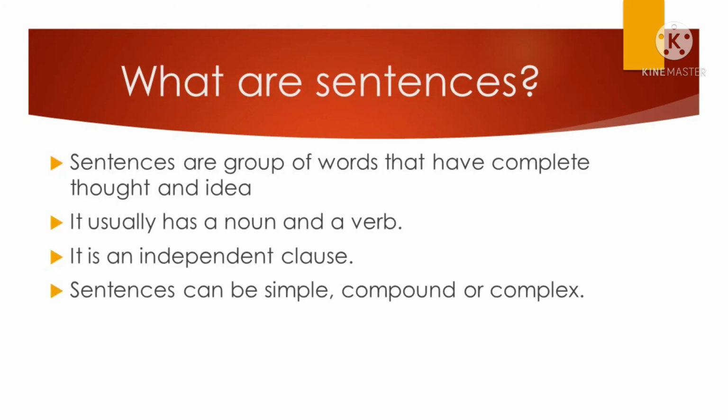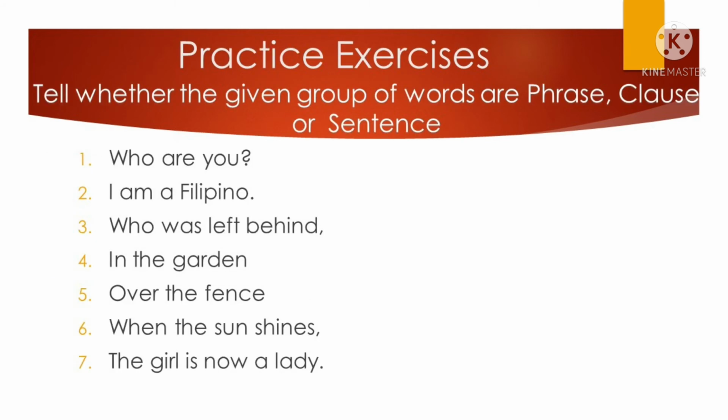What are sentences now? Earlier, we have said that an independent clause is considered to be a sentence already. So sentences are a group of words that have complete thought and idea. It usually has a noun and a verb, or a subject and a predicate. It is an independent clause, as what we have said earlier. And sentences can be simple, compound, or complex. A sentence that is composed of one subordinate clause and one independent clause is called a complex sentence. But that will be on a different lesson. For now, let us focus on the use of phrase, clause, and sentence.